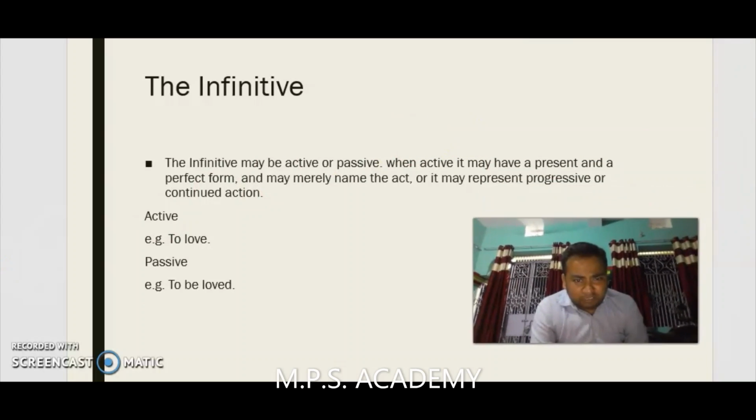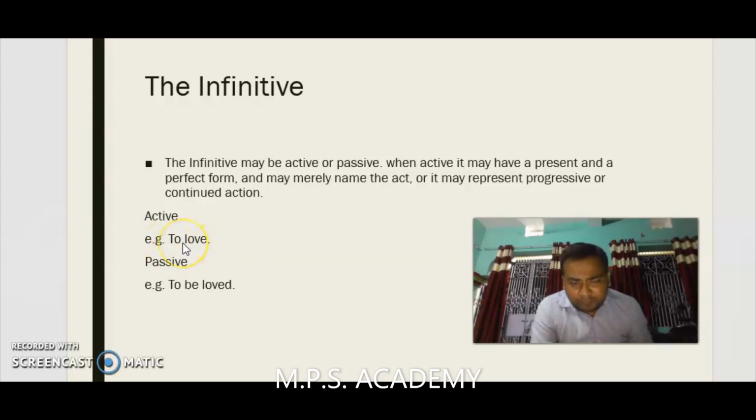Now we will learn that the infinitive may be active or passive. दो तरीके से इस्तेमाल किए जा सकते हैं, either active or passive. When active, it may have a present and a perfect form and may merely name the act. Here in active voice are the tenses that we learned: simple tense, perfect tense, continuous tense, perfect continuous tense. These are the four types that we have learned in the tense.